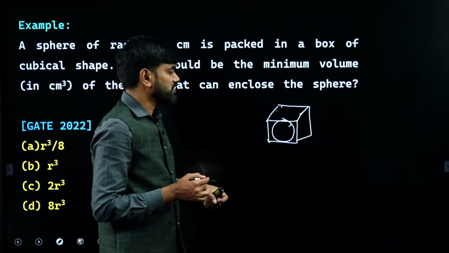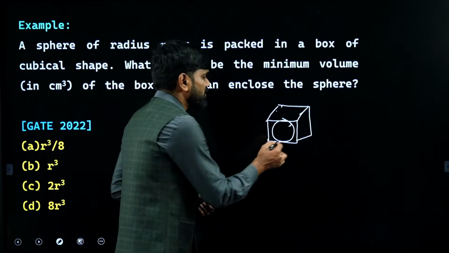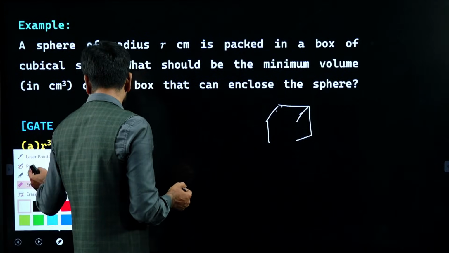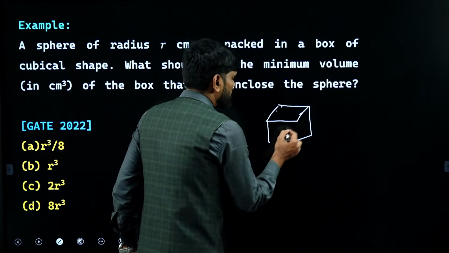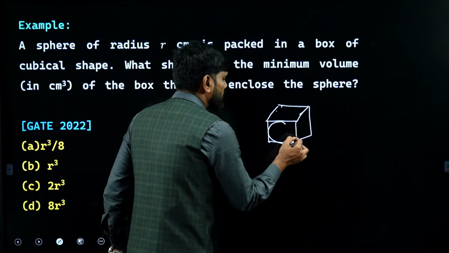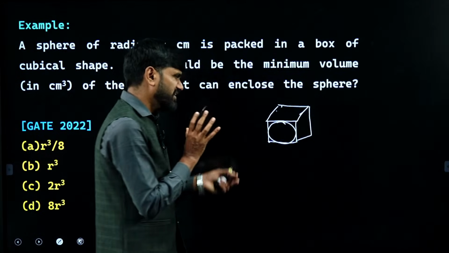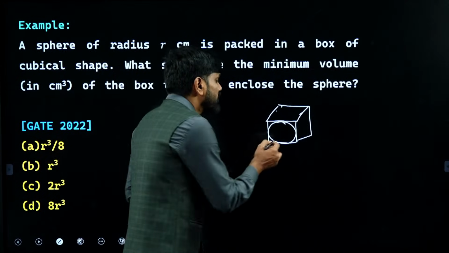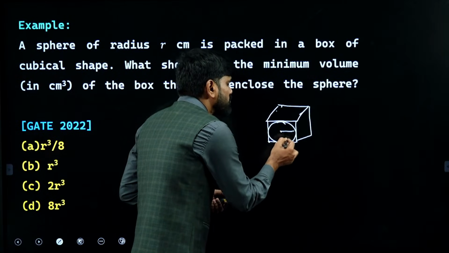If that has to be inside the box, what is the maximum size I can take? To exactly fit into that box, the diameter of the sphere should be equal to the side